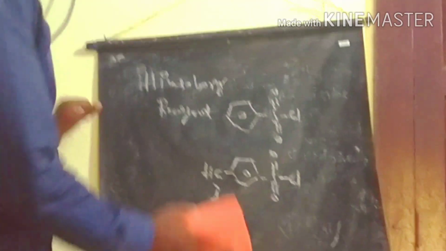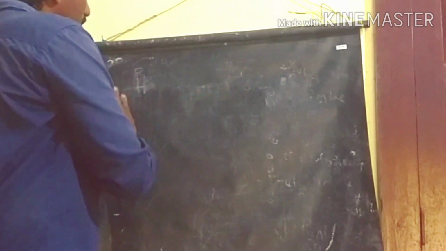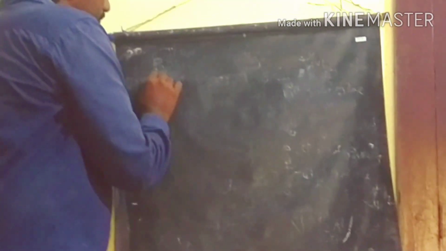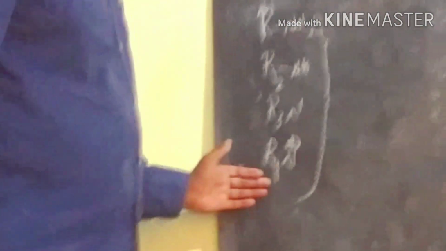Can we separate the primary, secondary, and tertiary amines, and also separate the quaternary ammonium salts? First we take the primary, then the second, the tertiary amine, and the fourth one, the quaternary amine. So in this process we can separate the quaternary amines also.